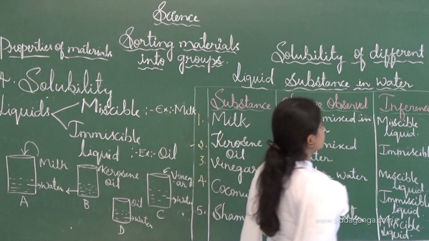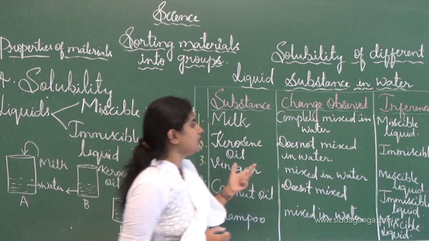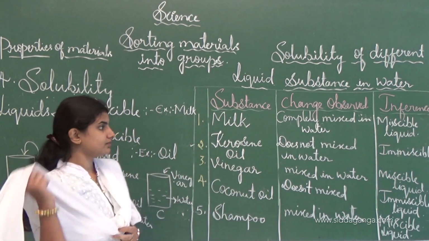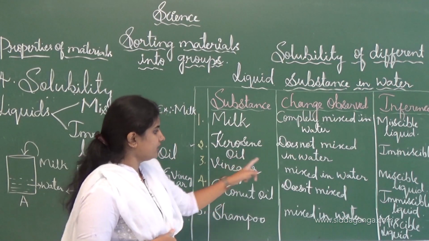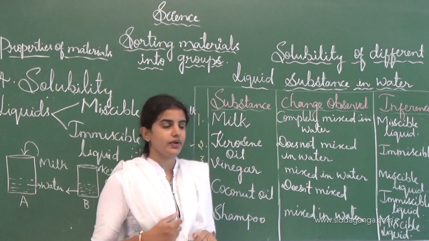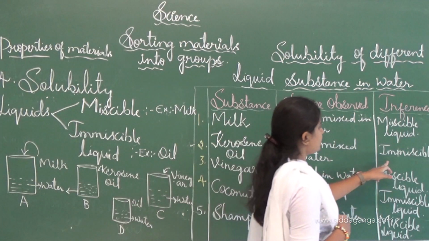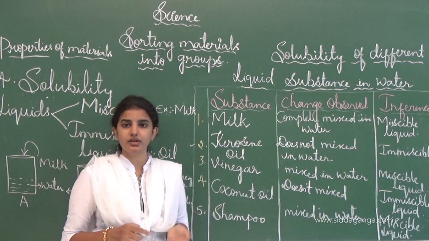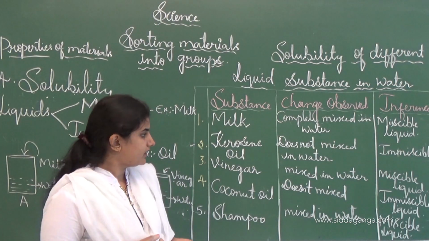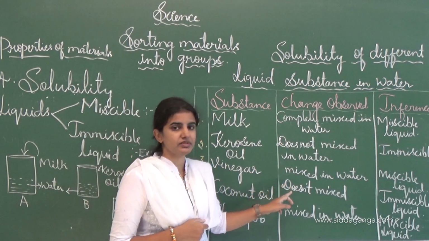And the inference is that milk is a miscible liquid. The next one is kerosene. Kerosene doesn't mix in water, and that's why it is an immiscible liquid. And next is vinegar. Vinegar mixes in water, and it is called a miscible liquid.